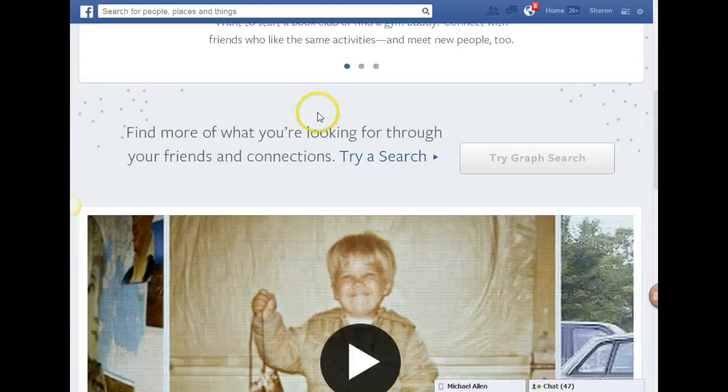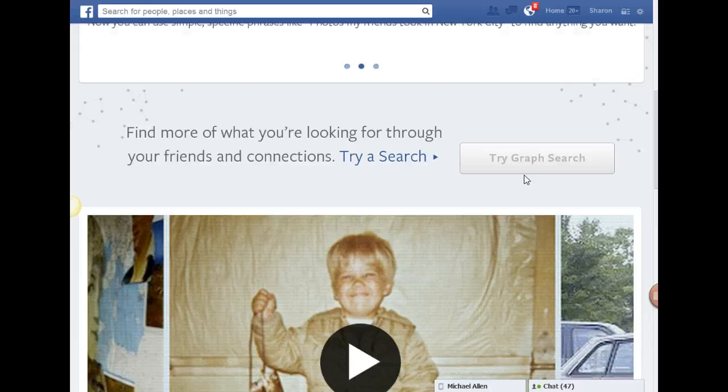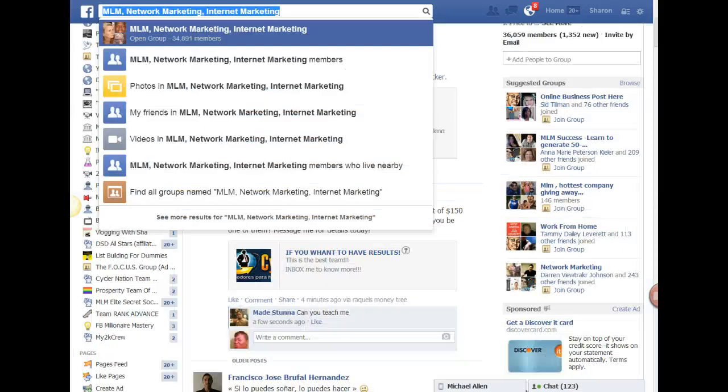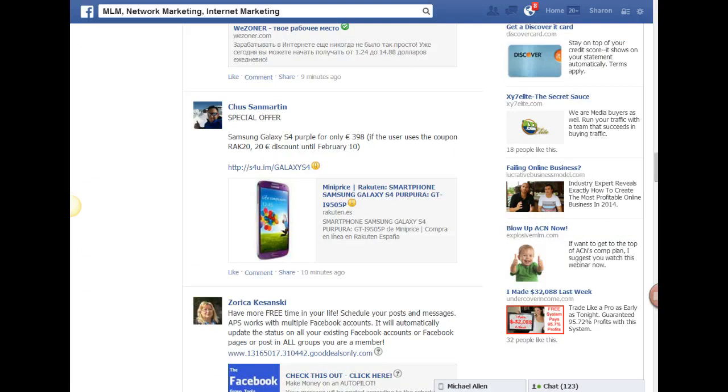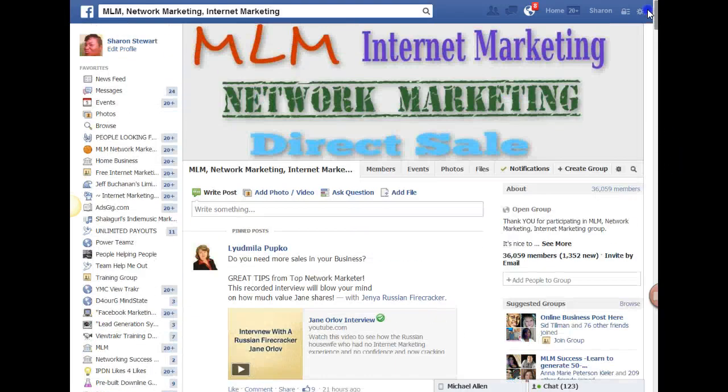And what you're going to do is try graph search, and then sign up. You can watch the video, and they show you a little bit about what Facebook graph search does. But you're going to need it for what we're doing here. So I clicked on MLM, and we're going to be selecting people from these groups, just as I selected you. And I'm going to walk you through the entire process of how this goes.